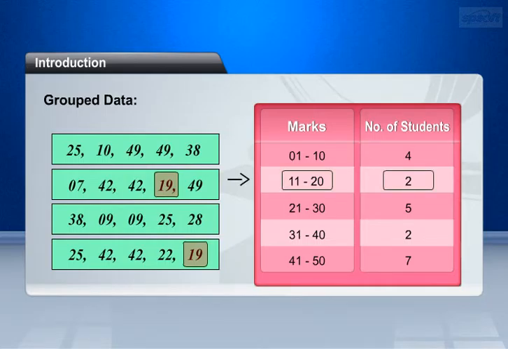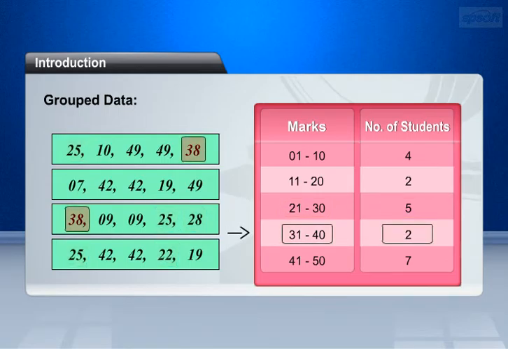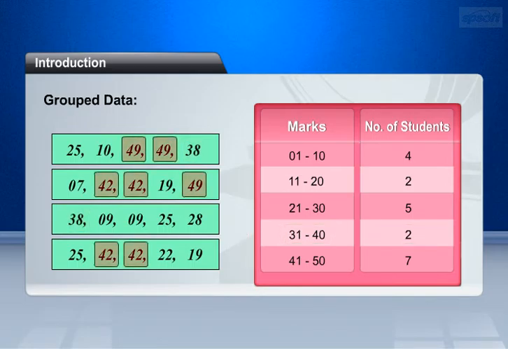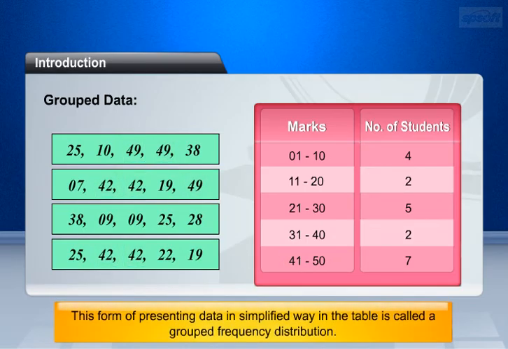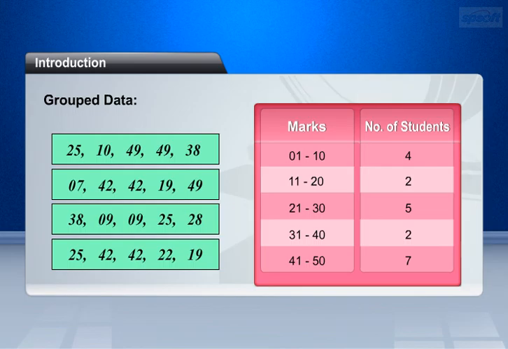2 students whose marks lie between 11 and 20. For the class interval 21 to 30 there are 5 students whose marks lie between 21 and 30. For the class interval 31 to 40 there are 2 students whose marks lie between 31 and 40. For the class interval 41 to 50, there are 7 students whose marks lie between 41 and 50. This form of presenting data, in a simplified way in the table, is called a group frequency distribution table, and data obtained here is called group data. Now, let's learn more in detail about group data and finding the mean of group data.